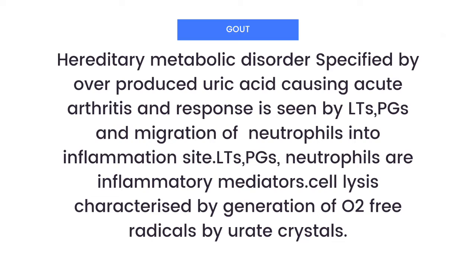Gout is a hereditary metabolic disorder characterized by overproduction of uric acid, which in turn leads to deposition of monosodium urate crystals into synovial tissues of joints, causing acute arthritis. The response is seen by LTs, PGs, and migration of neutrophils into the inflammation site. LTs, PGs, and neutrophils are inflammatory mediators, and cell lysis is characterized by generation of oxygen-free radicals and urate crystals.